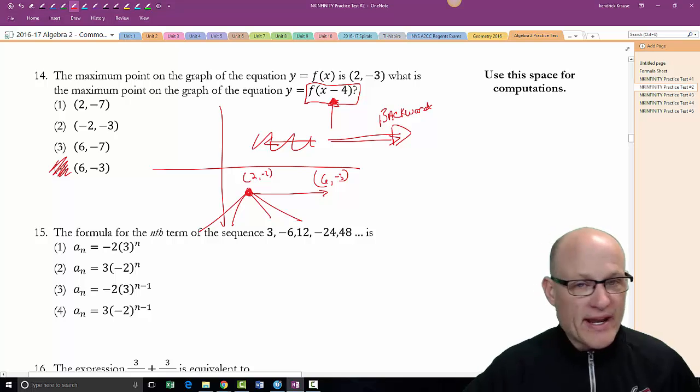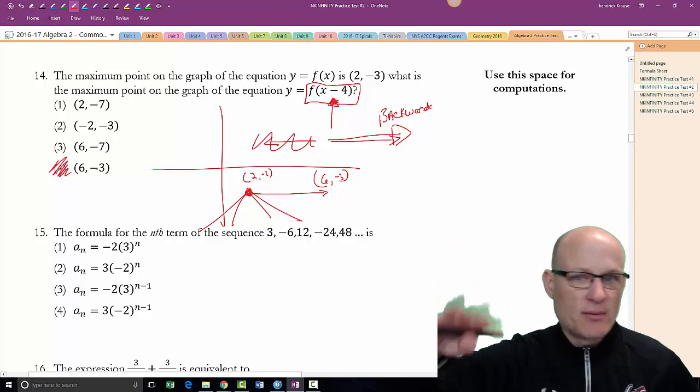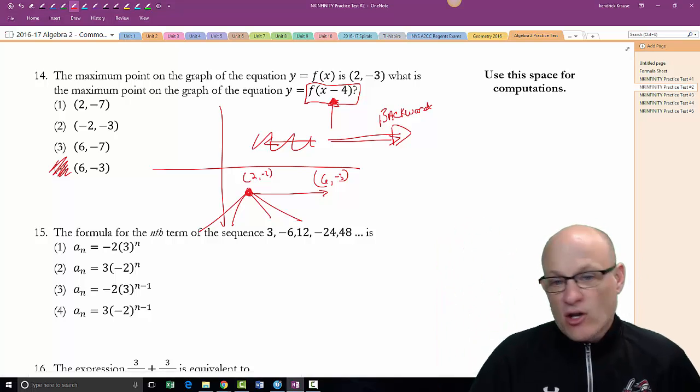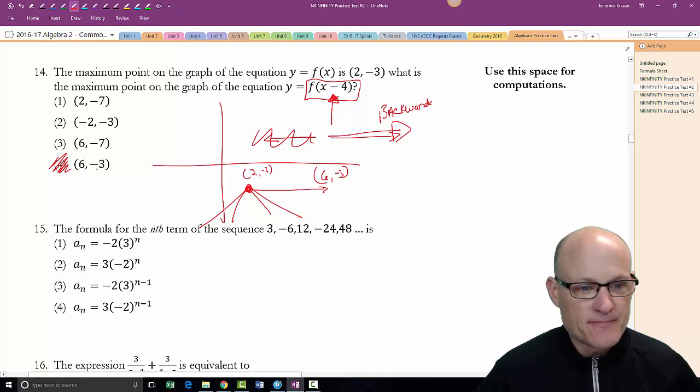Don't get swayed on the fact that, oh my God, because it's a maximum, it's got to go up and down. It didn't go up and down at all. It just moved to the right. There it is.